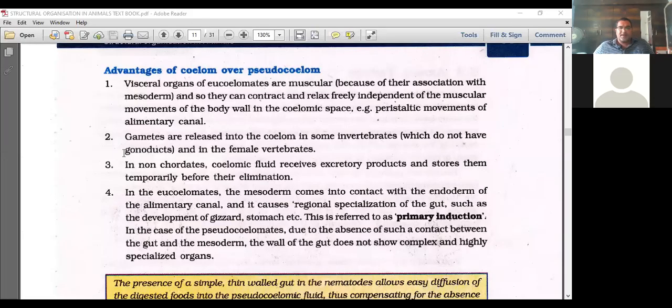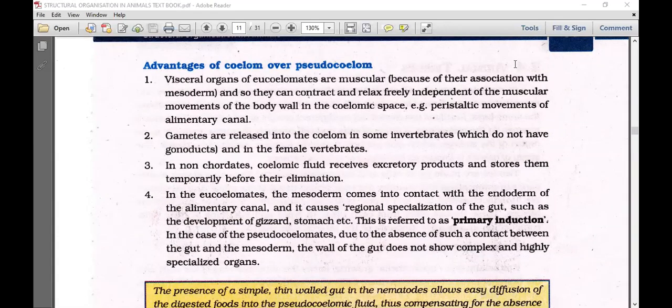So in case of non-chordates, there is a possibility of excretory products. Coelom presence is helpful for the storage of excretory products before their elimination. Next, in eucoelomates, the mesoderm comes into contact with the endoderm of the elementary canal.